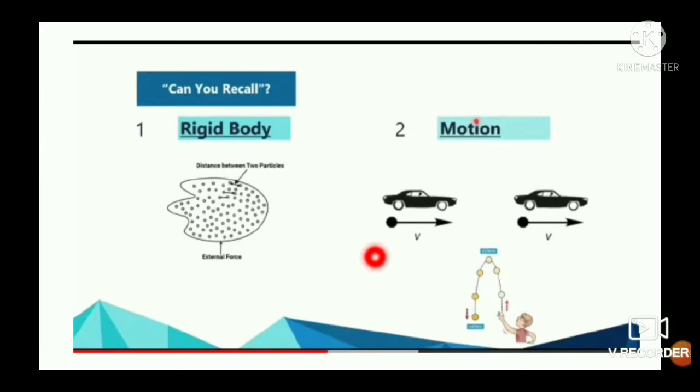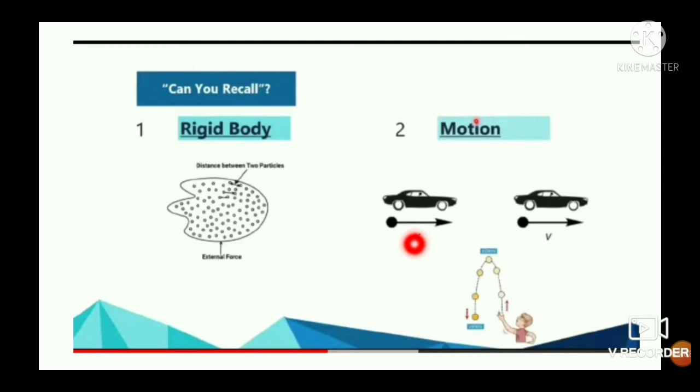If only the word displacement is used, it means linear displacement, denoted by the letter x. The definition of linear displacement x is the minimum distance between the initial and final position in a given direction, and thus the linear displacement x is a vector quantity. Its SI unit is meter.